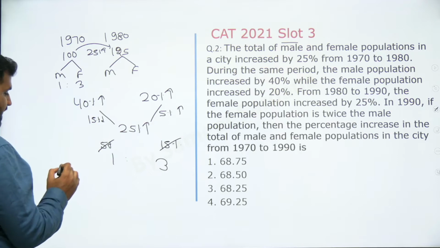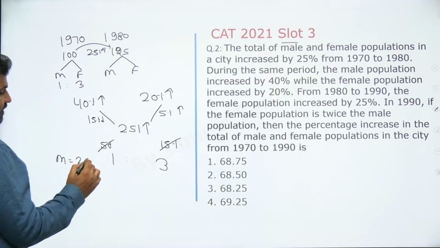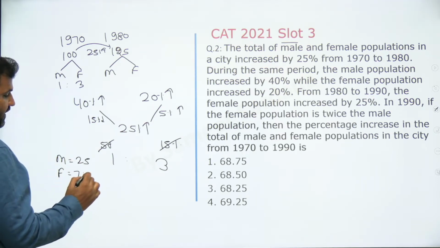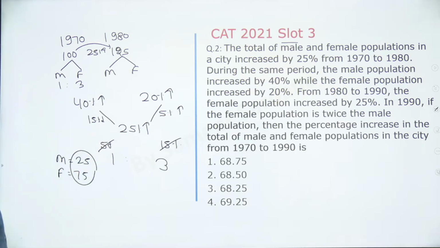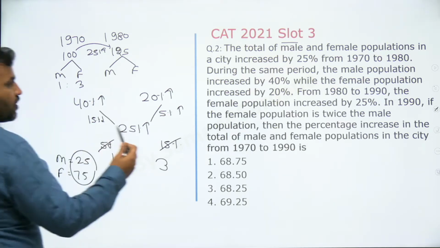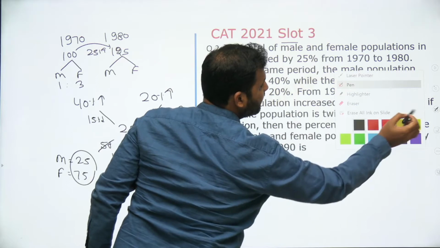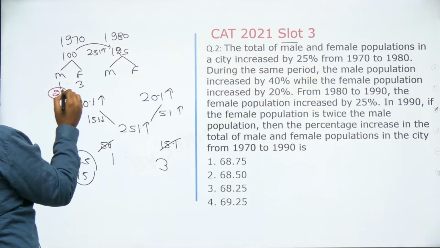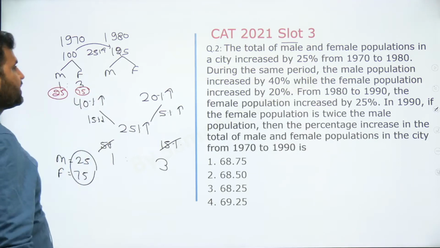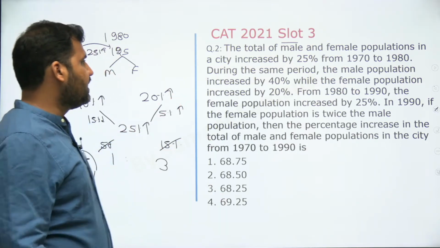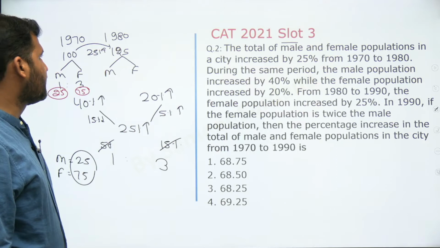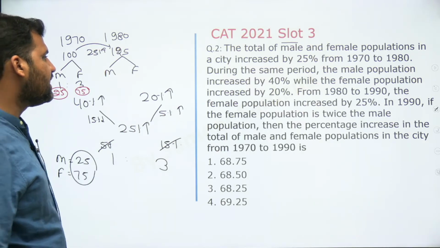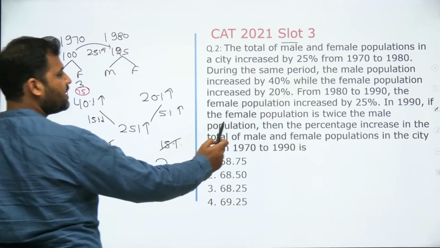So can I say that male will be equal to 25 and female will be equal to 75 in 1970. So let me write down here, right? 25 male and 75 female. Now you see this? Now I can do the question quite easily, right? What you're supposed to find out is in 1990 the female population is twice the male population.